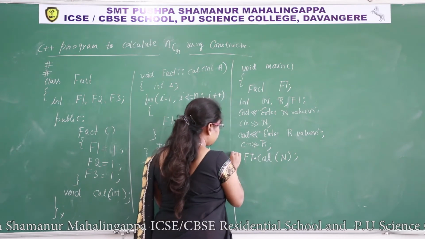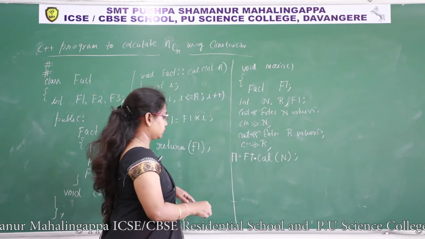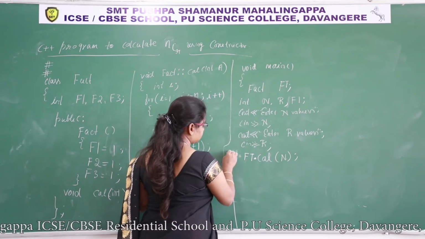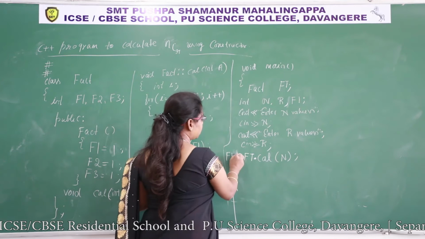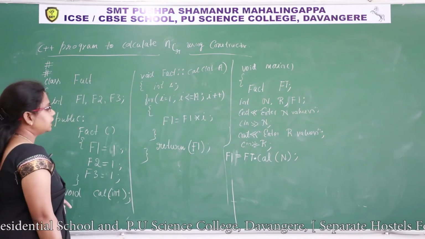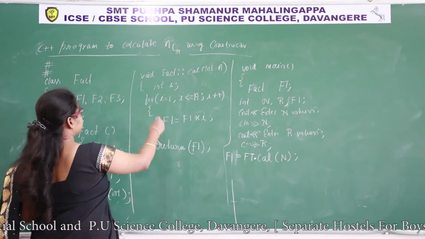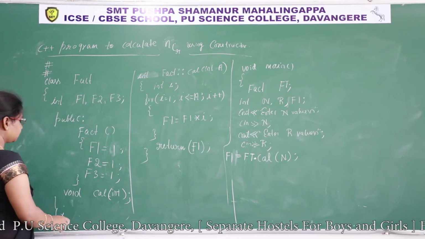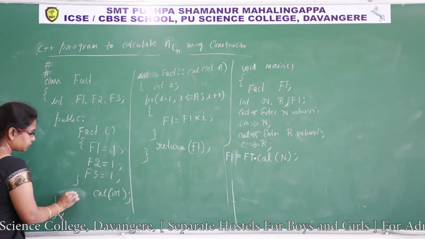F1 is a variable. F1 is equal to ft dot cal of n. So what is the return type specifier now? Int is the return type specifier. Here also I have to modify int.